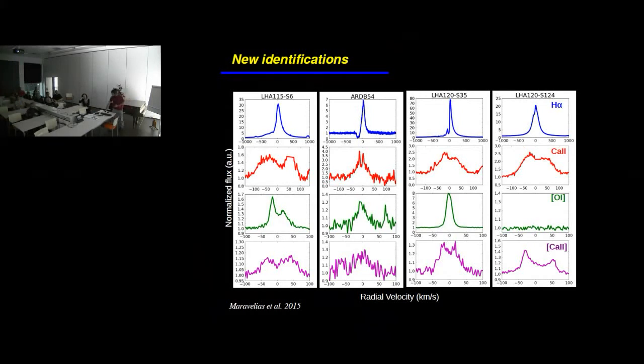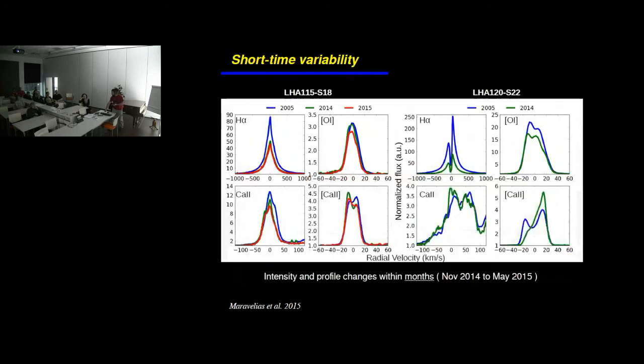Moreover, since we have initiated a systematic campaign, our observations are done in different epochs, so we can start investigating variability. If we have more than a few observations, you can see whether the intensity or the profile of the lines change with time. These are 2 preliminary results regarding S18 in the SMC and S22 in the LMC.